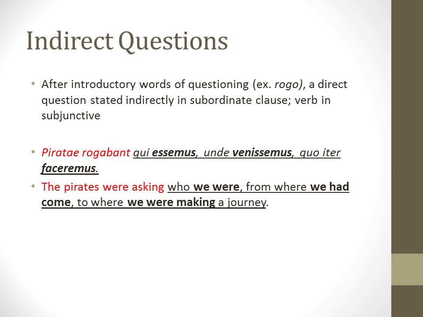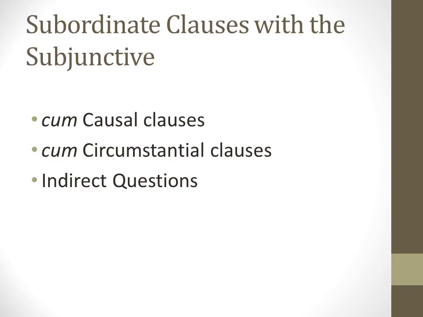These are pretty easy. The clue is that you're going to have some verb like rogo, some verb of asking questions. And if you have that and don't have a question mark, well, then you have an indirect question. You want to look for subjunctive verbs. So just to recap, 3 different types of subordinate clauses that take subjunctive verbs inside them. Cum causal clauses, they explain why something happens. Cum circumstantial clauses, they explain when something happened. And then indirect questions, it's a direct question but stated in some indirect manner. In all 3 of these subordinate clauses, the verbs have to be subjunctive. And for right now, that either means it's an imperfect subjunctive or a pluperfect subjunctive.